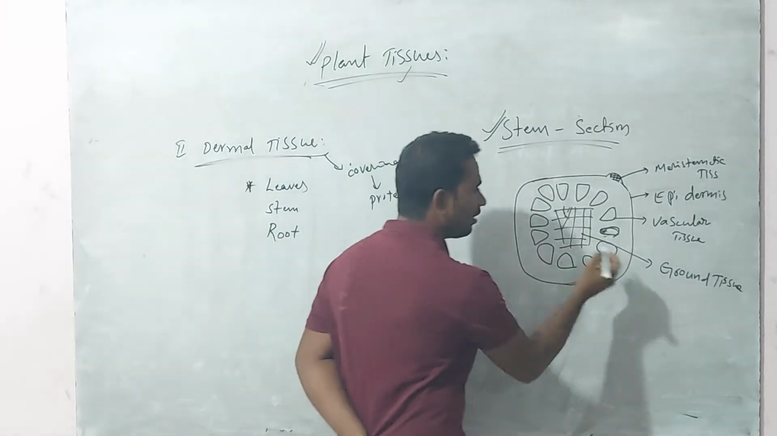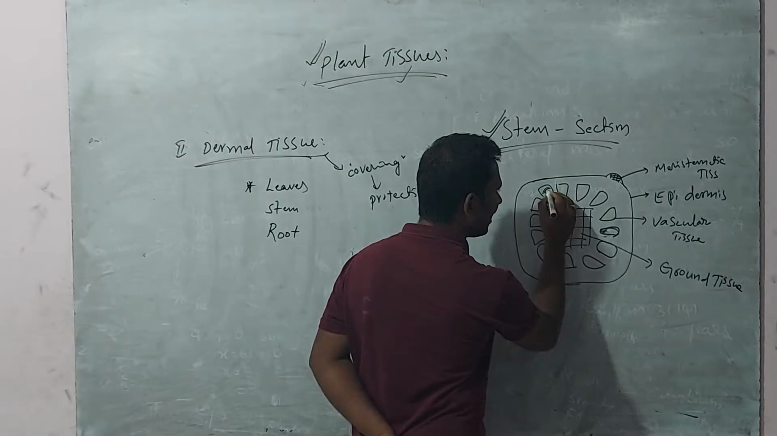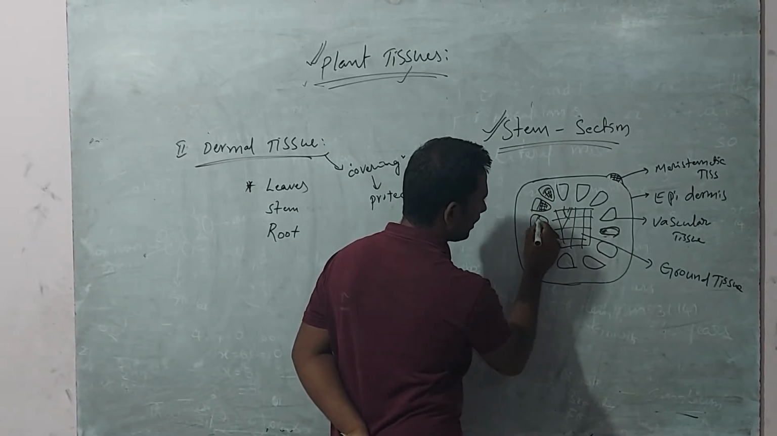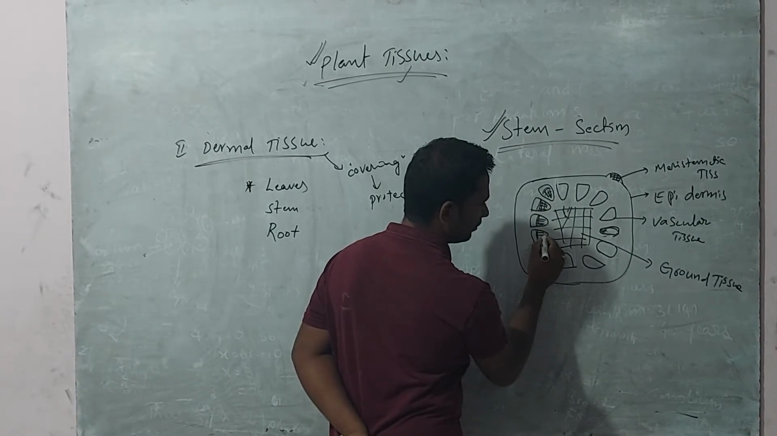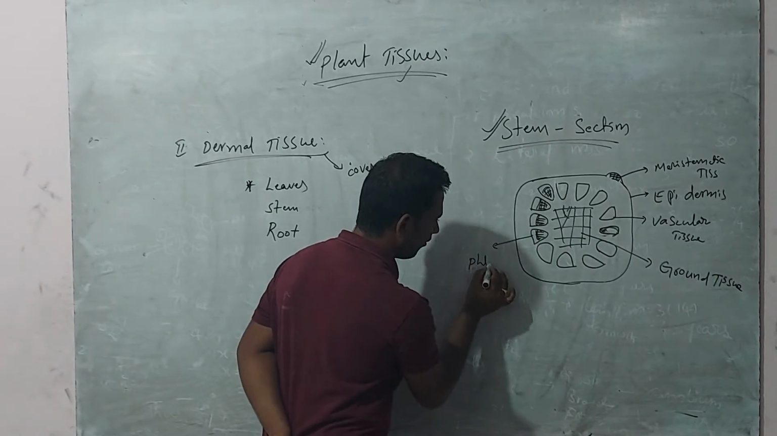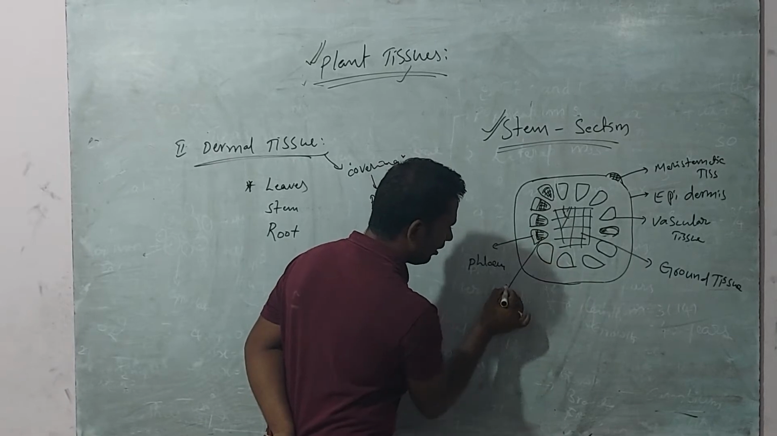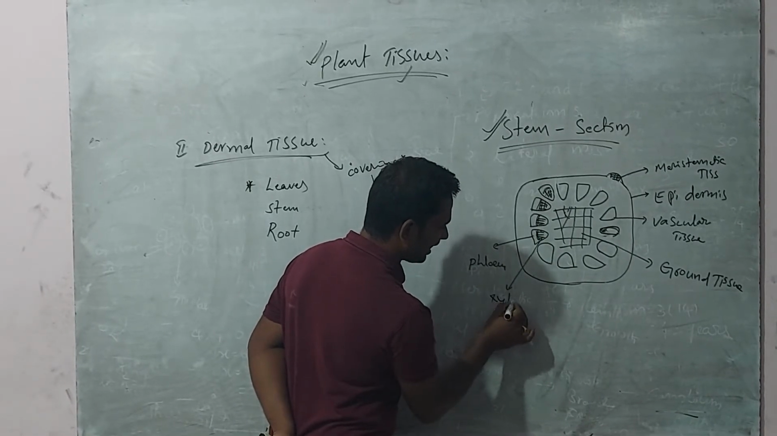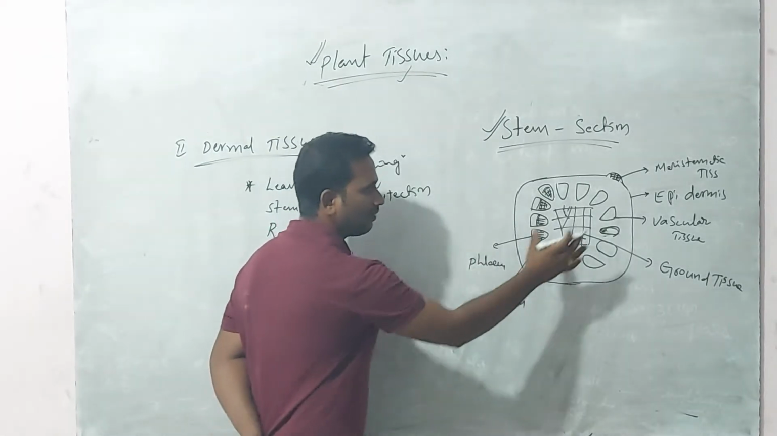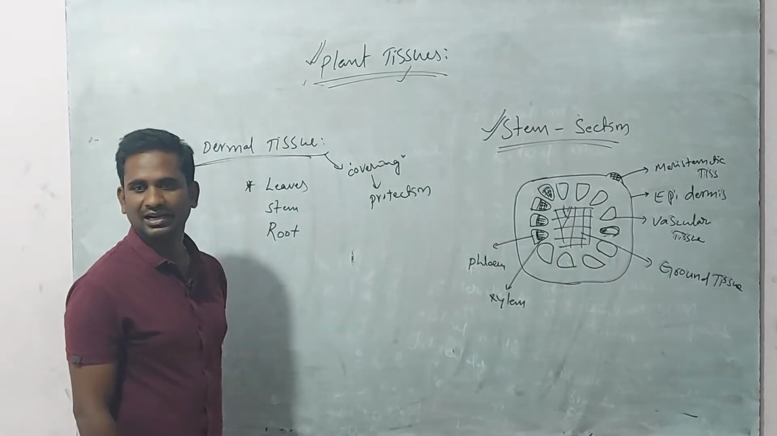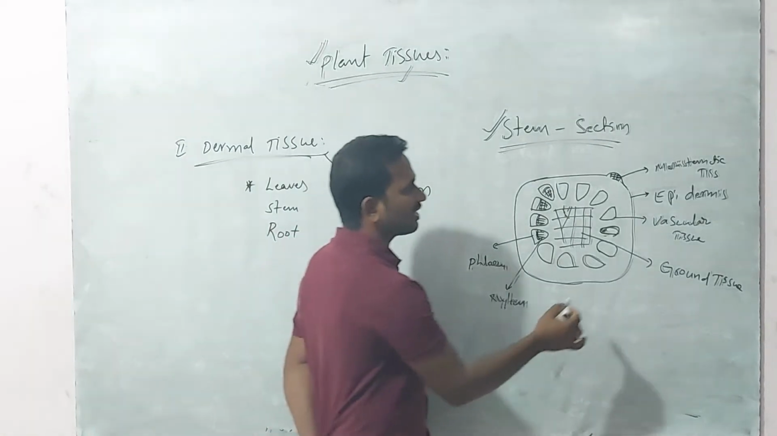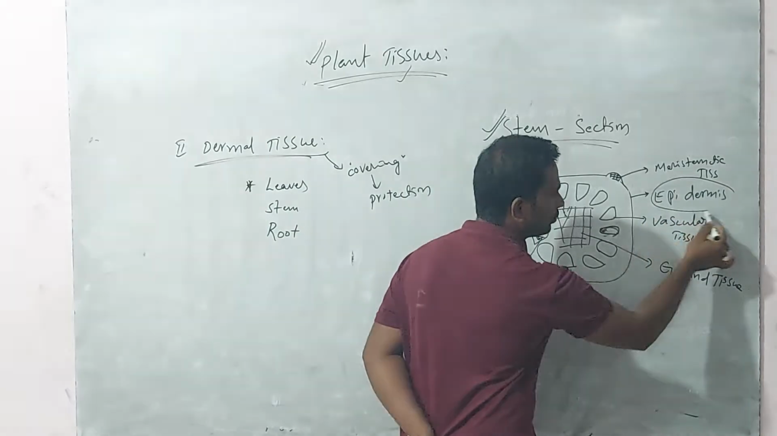In the vascular tissue, you can observe a differentiated region which is known as the phloem. Below the phloem we can also observe the xylem. We will discuss what phloem, xylem and vascular tissue are in a later class. So now we are discussing the dermal tissue.